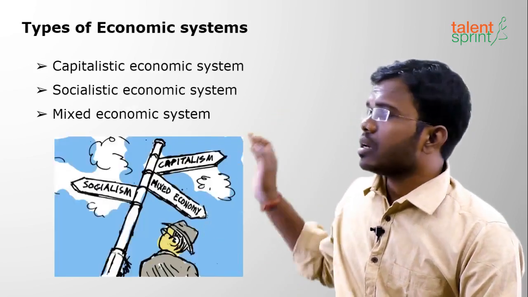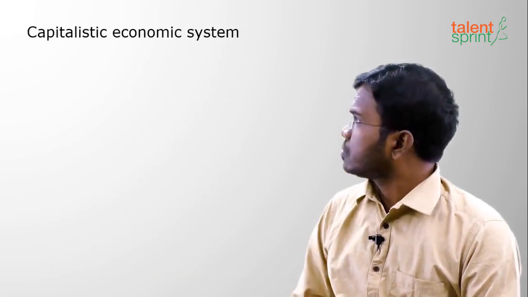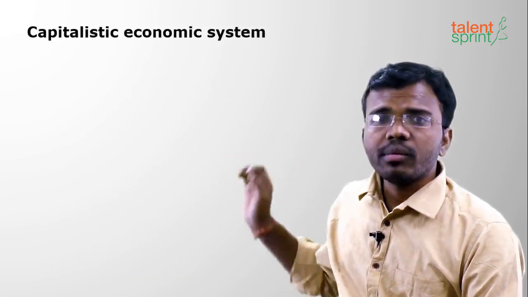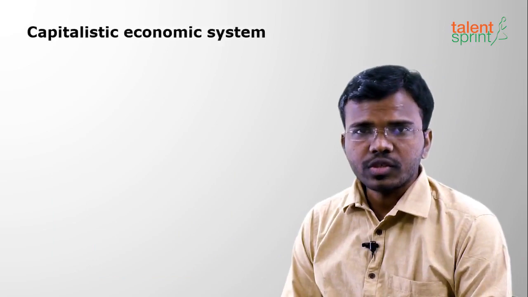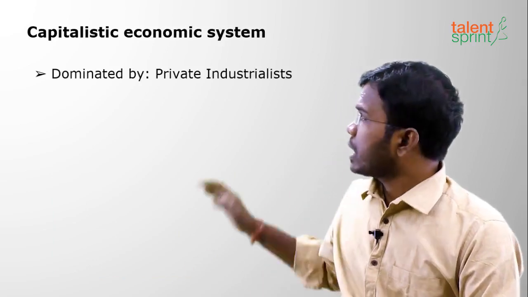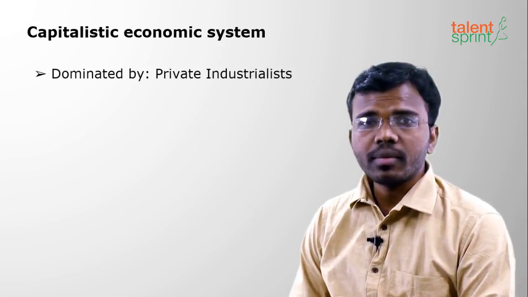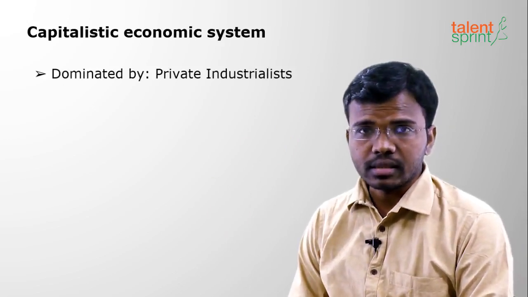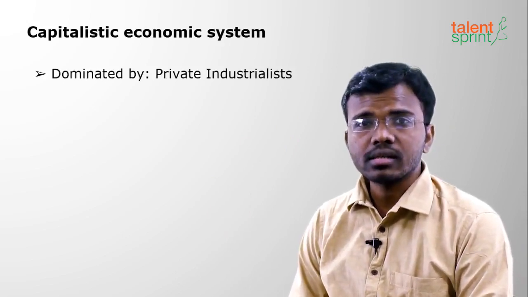The first is the capitalistic economic system. So what do you mean by capitalistic economic system? We shall detail the capitalistic economic system. The capitalistic economic system is dominated by the private industrialists. Why private industrialists?